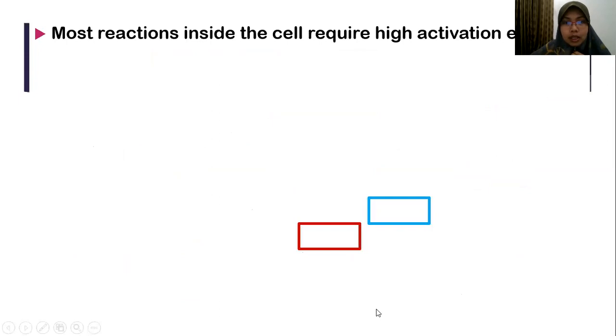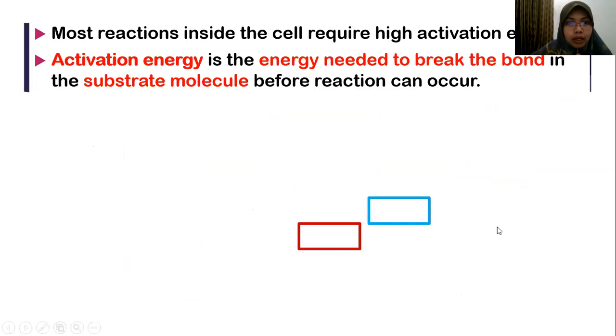Most reactions inside the cell require high activation energy. Activation energy is the energy needed to break the bonds in the substrate molecule before the reaction occurs. Once the bond is broken down, energy is needed.